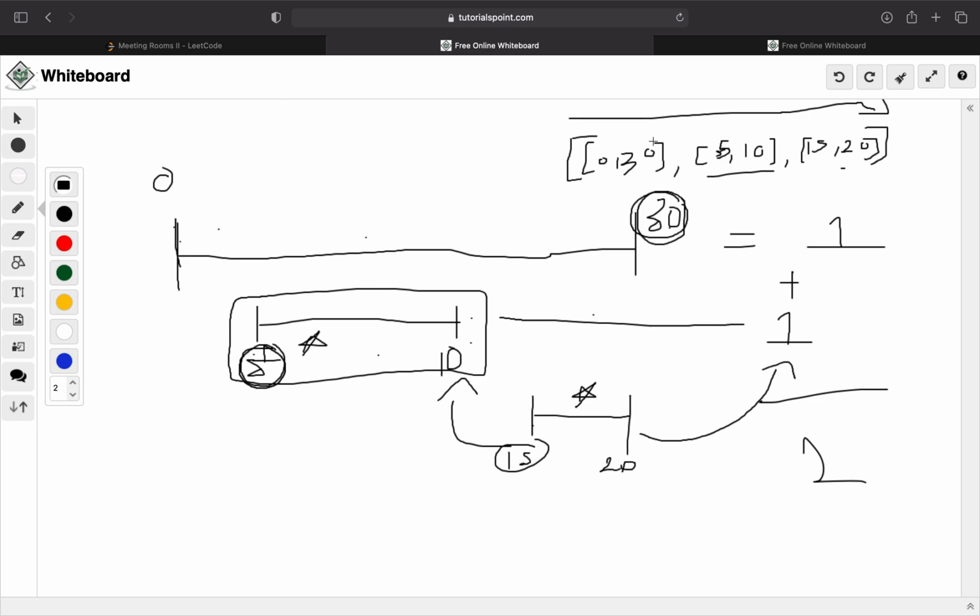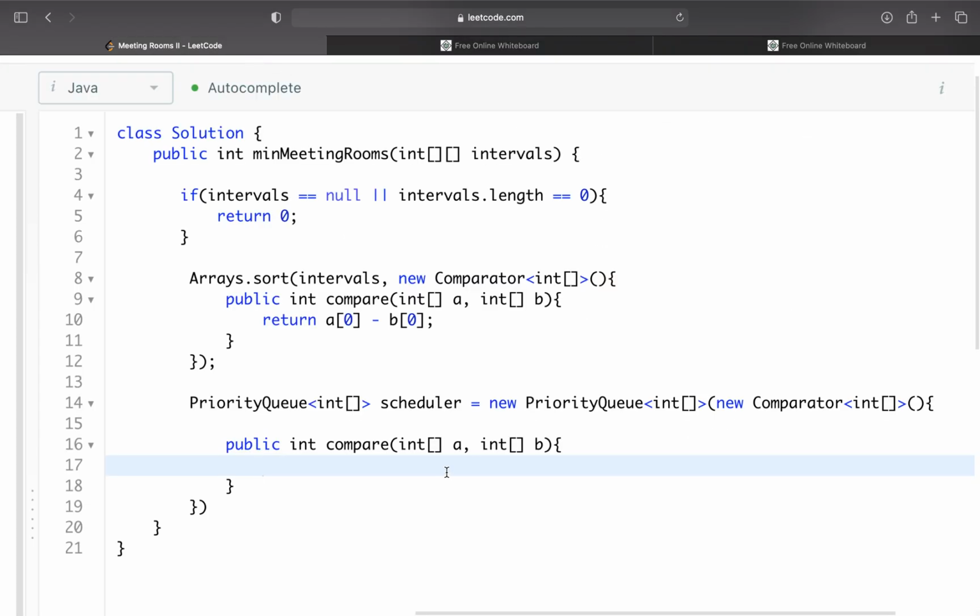So our priority queue will initially have our first meeting, our earliest meeting. And then from there, it's going to compare the end time. If we're adding a new meeting to our priority queue, it will be sorted when we're removing things. It's kind of hard to explain, but hopefully it will make sense when we start adding things.